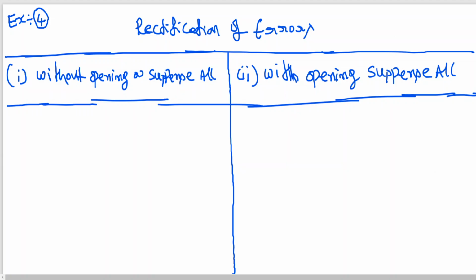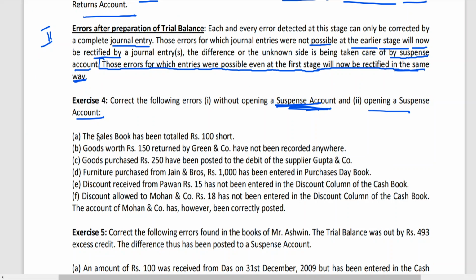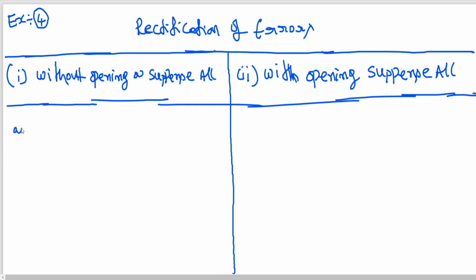Okay, now let me go for this. The sales book has been totalled 100 rupees short, means sales account is showing less by 100 rupees. Sales account shows which balance? Credit balance, no? Therefore sales account should be credited. Without opening suspense account, it's a one side error, no? Mistake has taken place only in the sales day book, the impact is there in sales account, no?